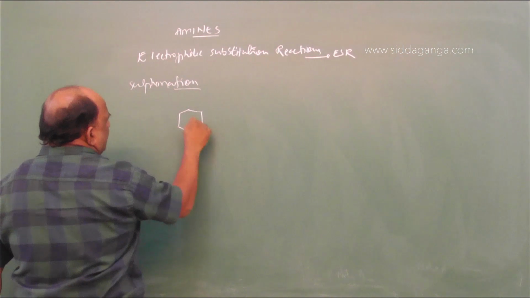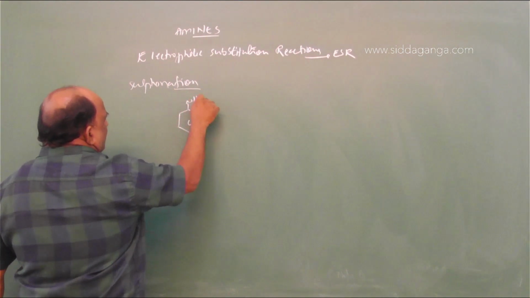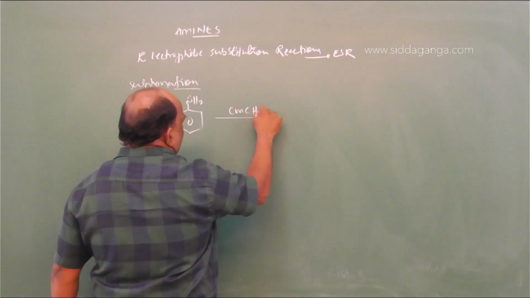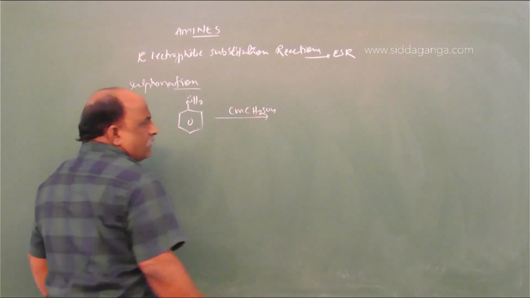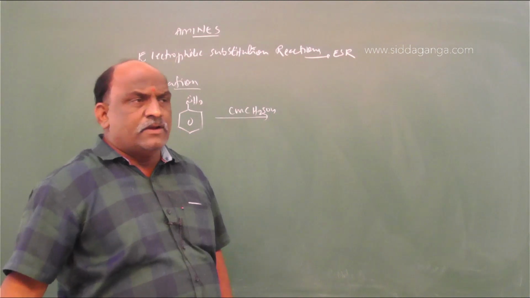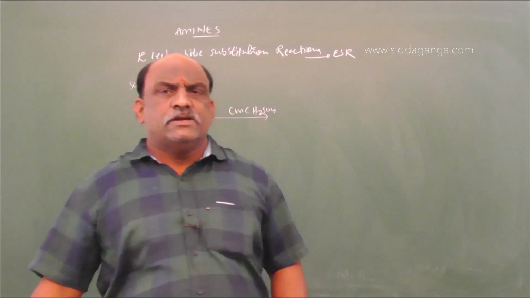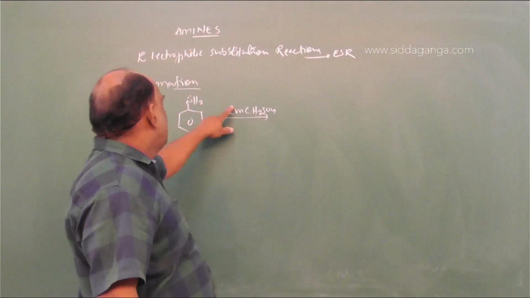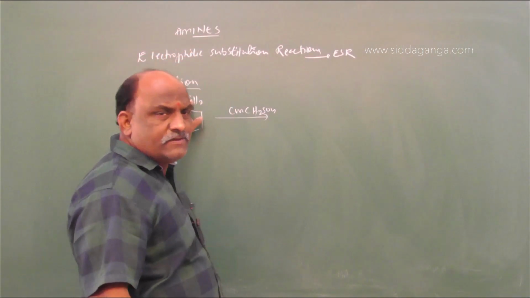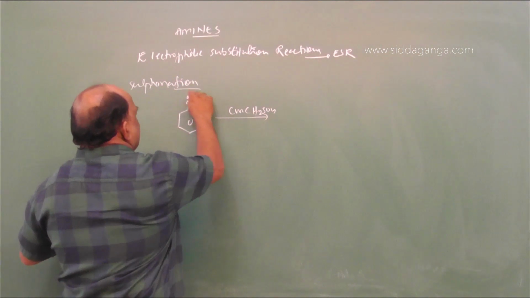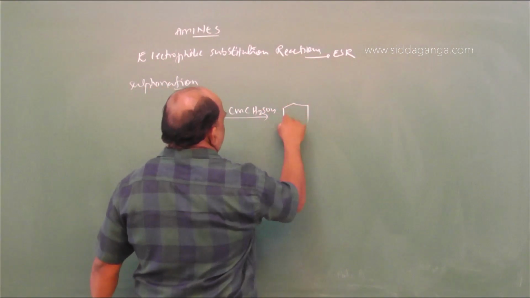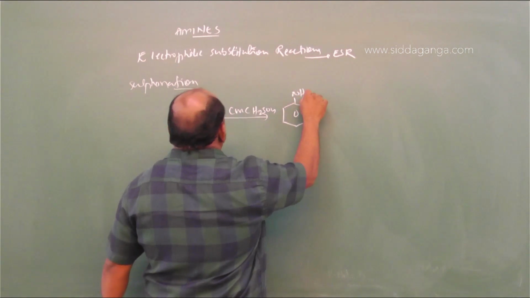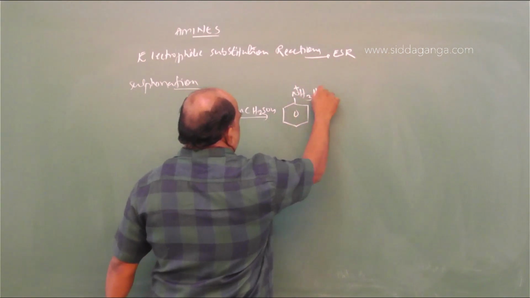Aniline is treated with concentrated sulfuric acid. Sulfuric acid is also an acid, and it donates one proton. That proton combines with the lone pair of electrons. Then what will we get? We will get the compound NH3+ HSO4-.